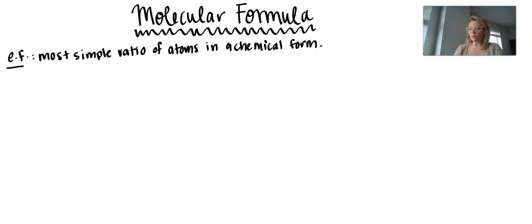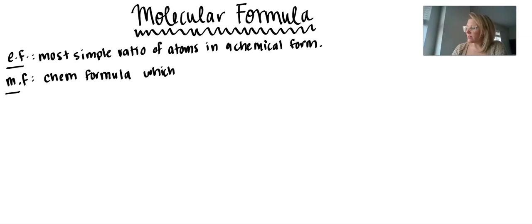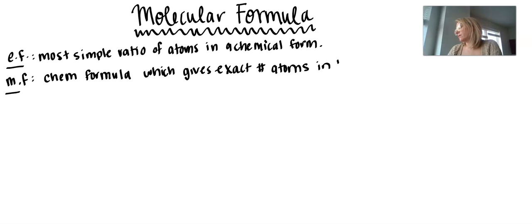However, a molecular formula, which I'm going to abbreviate with MF, is the chemical formula which gives the exact number of atoms of each element in a molecule, or in the formula. And so molecular formulas are going to be a lot more important to us because they're going to tell us the exact ratio of atoms, or the exact number of atoms, in the formula.